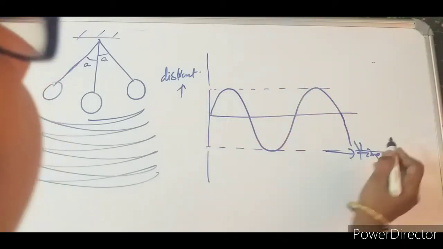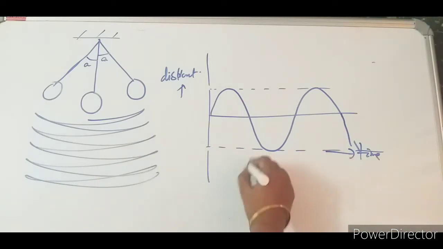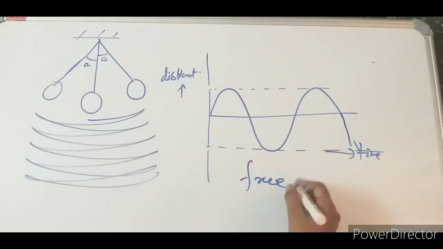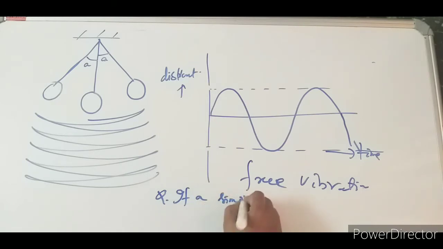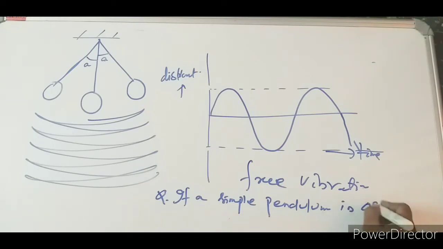This amplitude remains constant. Okay, so this will be the vibration that occurs in free vibration. This is the graph for free vibration or natural vibration of a body. Usually a question comes, if a simple pendulum, or a body. A simple pendulum will be easy for us to explain, that is why we are taking this. If a simple pendulum is